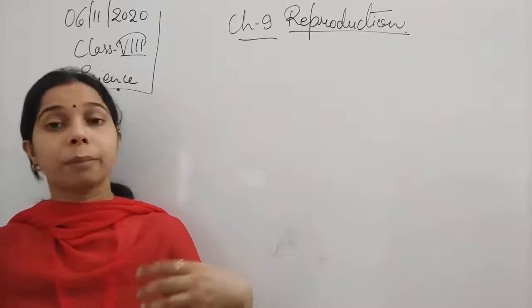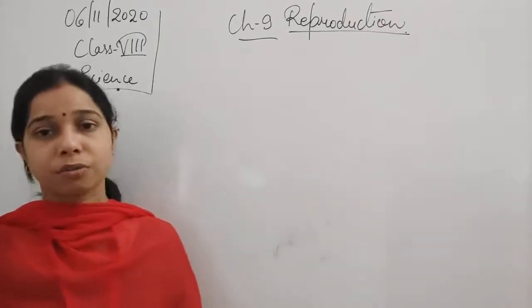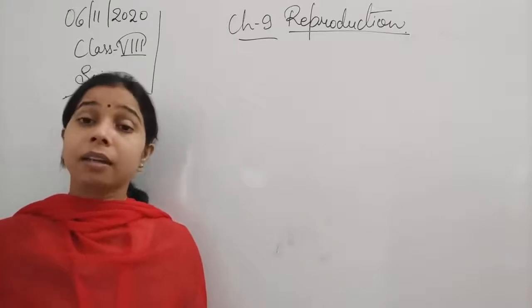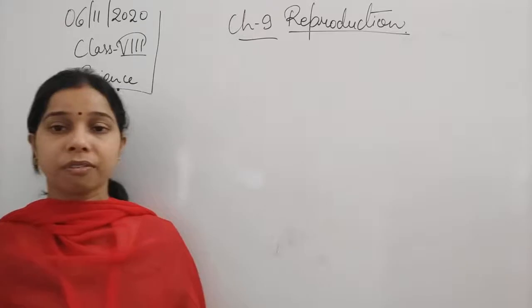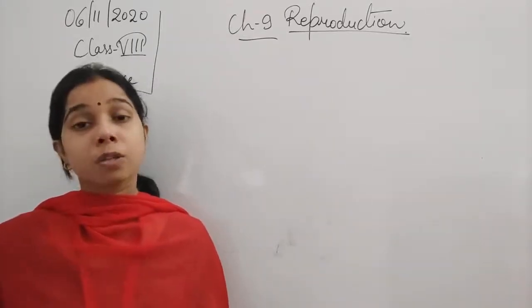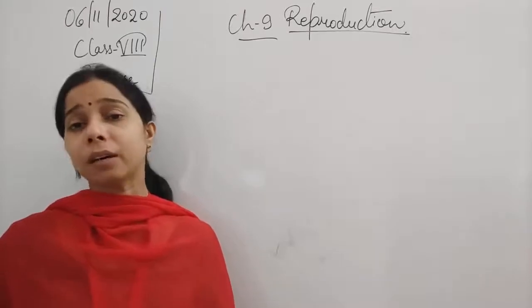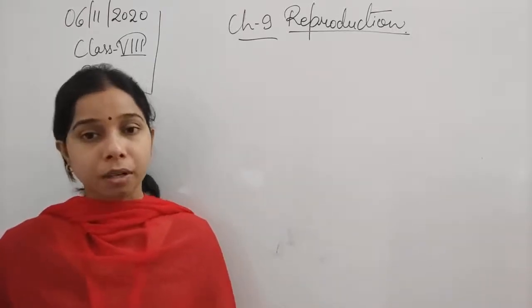It will not be able to reach its destination, the fallopian tube. So no fusion can take place. So what can a person do, because she is not able to give birth?